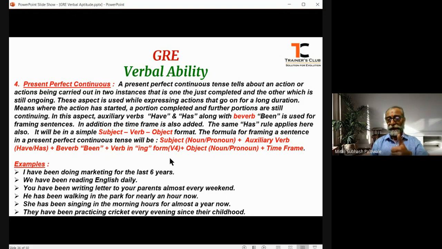That means subject, verb, object, place, time. So whenever we frame a sentence, we should keep in mind that the place and time should not be added in the beginning of the sentence. That means a sentence should not commence with the place or the time. Instead, they should always be used at the end of the sentence.